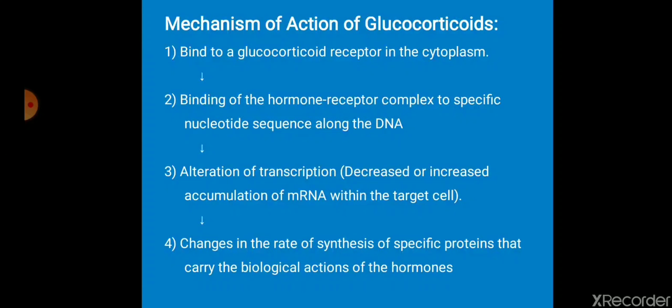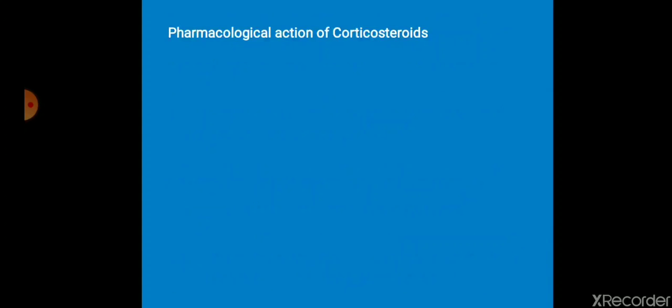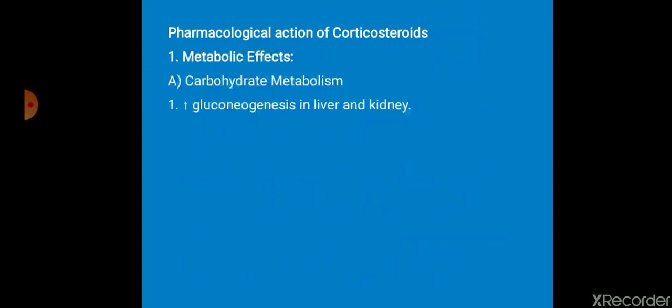So the increase in certain protein synthesis, the proteins act as enzymes or maybe as transport proteins. Accordingly, their increase or decrease in the protein synthesis will bring about the biological actions of the hormone and also of the corticosteroids. Pharmacological actions of corticosteroids: the main is metabolic effect. First one is carbohydrate metabolism. They always cause hyperglycemia. I already mentioned in the initial slide, early morning there will be an increase in the blood glucose level because of increased corticosteroid secretion.